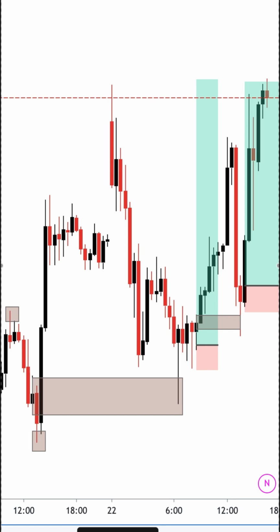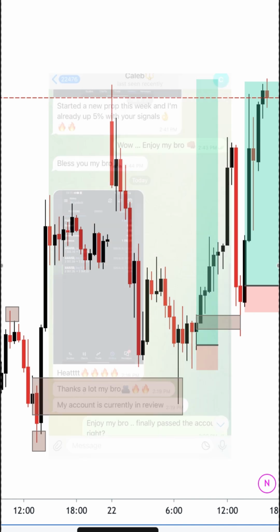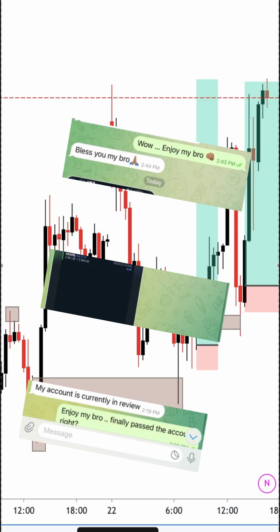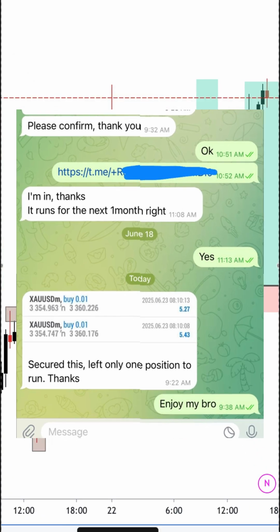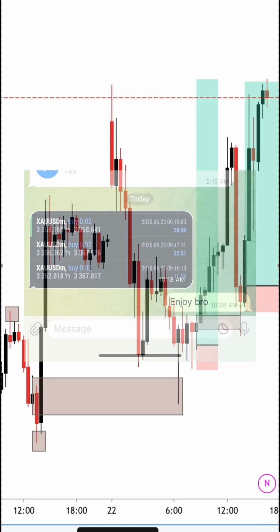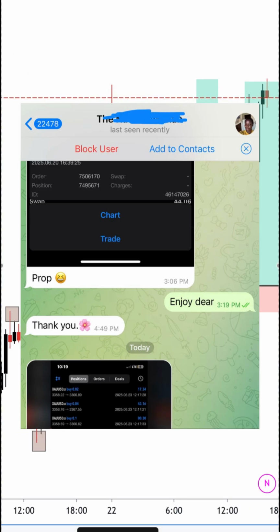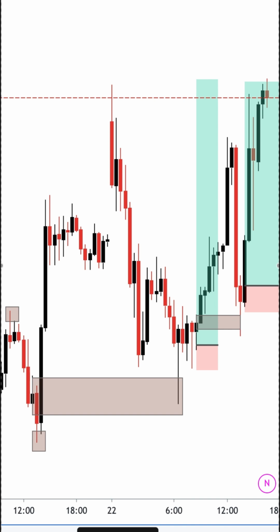Right? Monday, June 23rd. And this is how we are able to capitalize from gold, taking 3 trades from gold, in which each of them give us up to like 350 pips, around 250 pips, and the likes. So let's get to the breakdown, how I'm able to carry those trades, and also how I'm able to call those beautiful trades out with my community. So let's get to it.